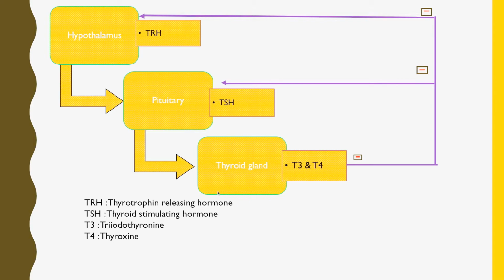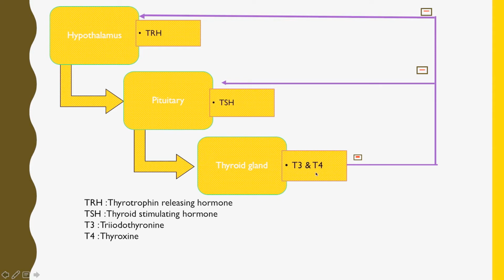Although the hypothalamus and pituitary control the thyroid gland, the hypothalamus releases the thyrotropin releasing hormone, which in turn stimulates the pituitary to release thyroid stimulating hormone, and this thyroid stimulating hormone stimulates the thyroid gland to produce T3 and T4 hormones. These T3 and T4 hormones have a negative feedback over the body.